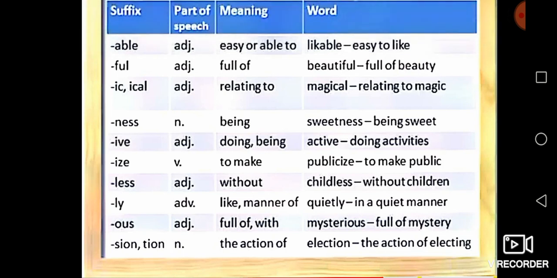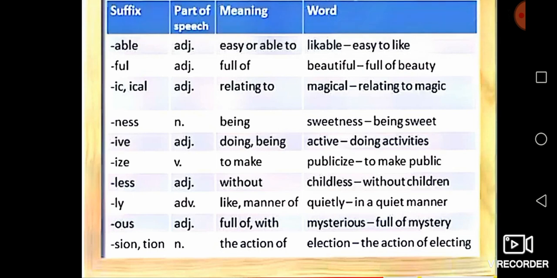Next one, ly. Ly is also an example of a suffix. Ly means like or in a manner of. Quietly, its meaning is in a quiet manner. We add ly at the end of the word. This is also an example of suffixes.